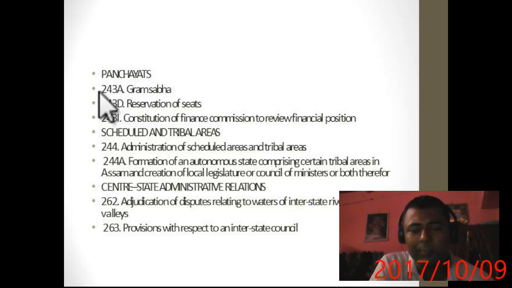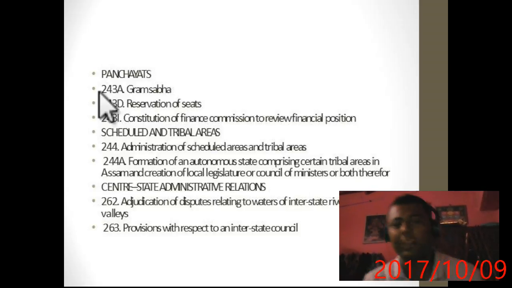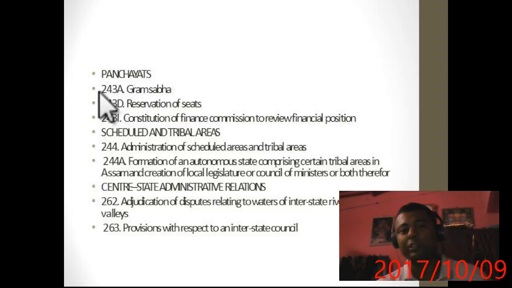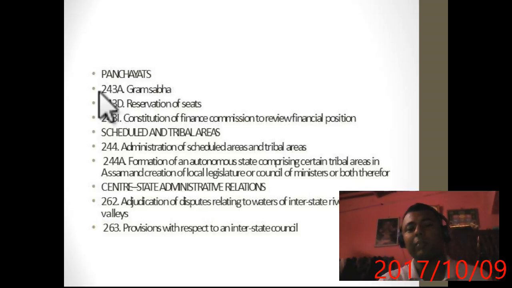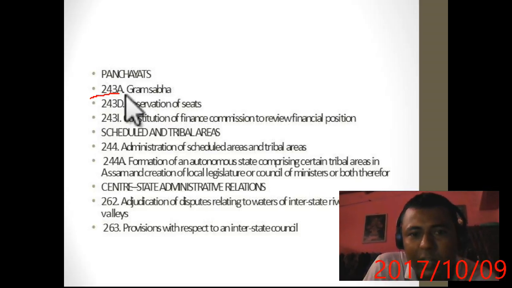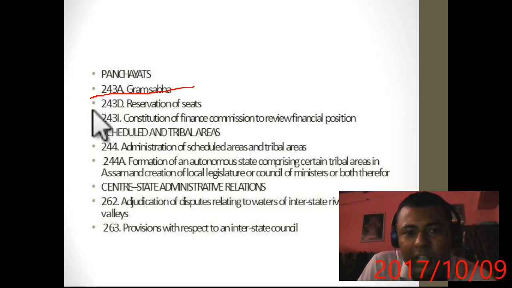Panchayat. Just remember how to remember an important trick. There is one more thing. We have to remember the important articles of the constitutional bodies. Whatever is a constitutional body given in the constitution, remember the article of their creation. Now in Panchayat, Article 243, there should be a Gram Sabha. Okay, 243D, reservation of seats at Panchayat level.